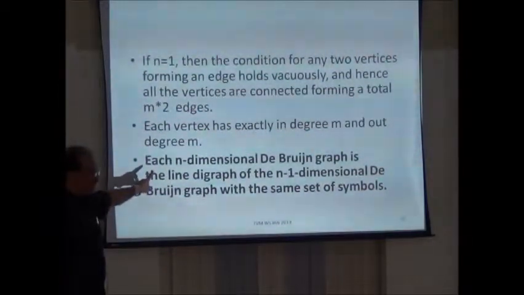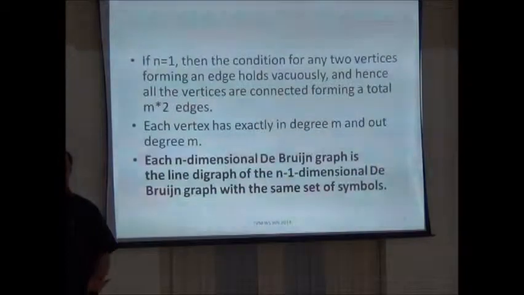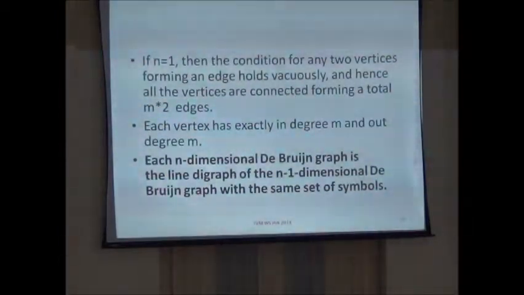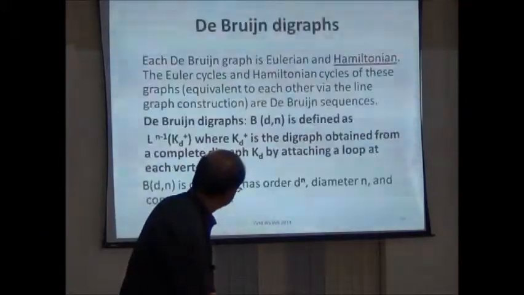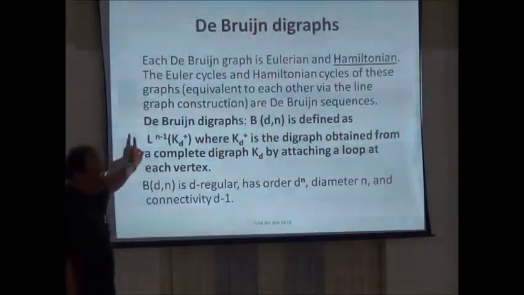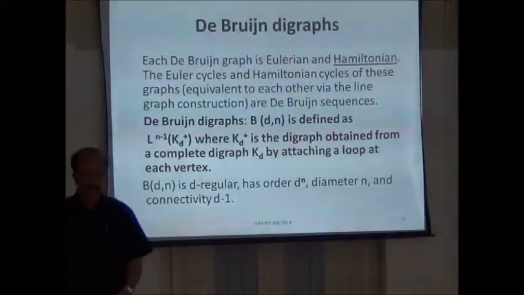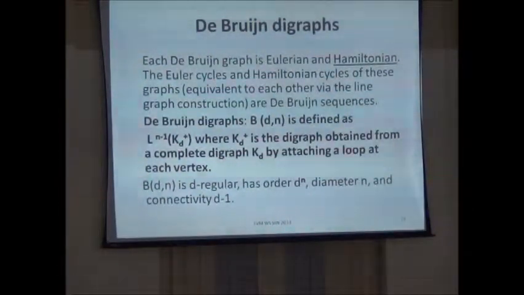Each n-dimensional de Bruijn graph is the line graph of the n-1 dimensional de Bruijn graph with the same set of symbols. So that's where I am going to use the iterates of the line graph operator in designing large-scale interconnection networks. So this is the definition. Just concentrate here. B(d,n) is defined as the n-1 iterated line graph of K_d plus. What is K_d plus? You take a complete digraph of order d and you attach loops to each one.